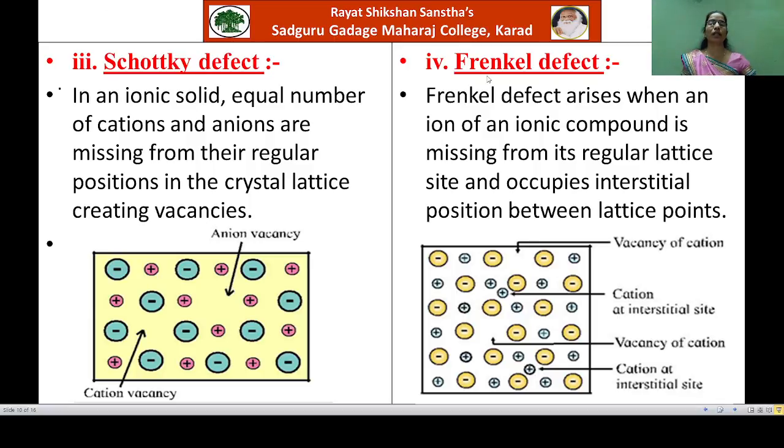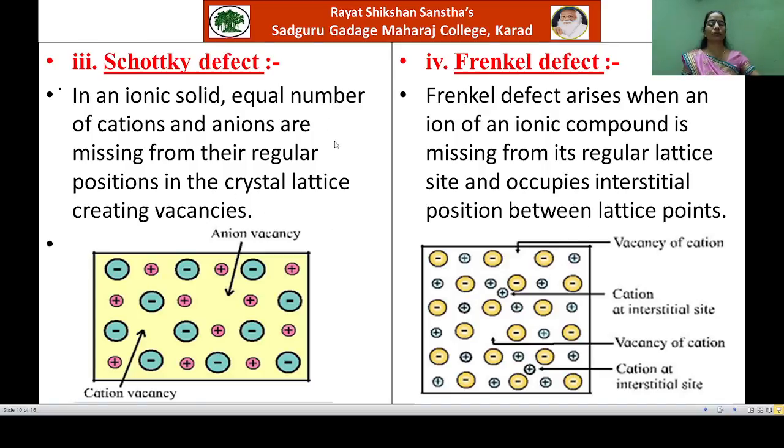Now see the next type of defect, that is Frenkel defect. It is also observed in ionic solids. Now here, when an ion of an ionic compound is missing from its regular site and occupies interstitial position between the lattice points, then the crystal defect, the Frenkel defect arises.